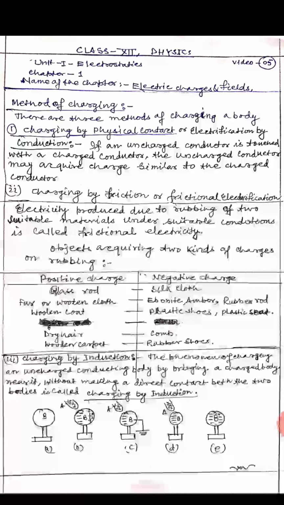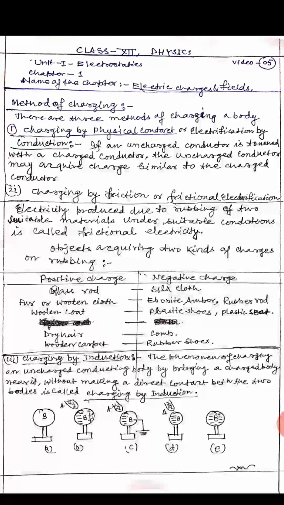This end therefore becomes negatively charged and the farther end of the sphere becomes positively charged to the same extent due to deficit of electrons, as the sphere on the whole remains neutral. See figure B. The redistribution of charge is almost instantaneous and stops as soon as the net force on free electrons in the metallic sphere becomes zero.